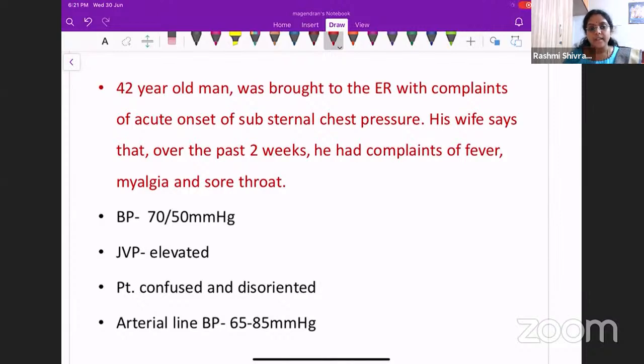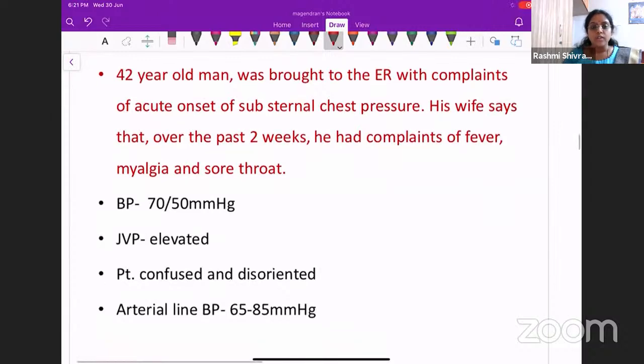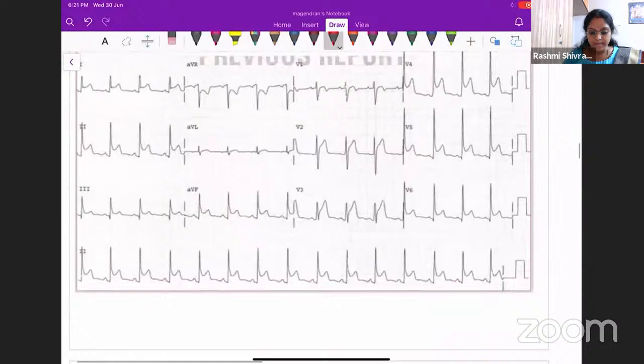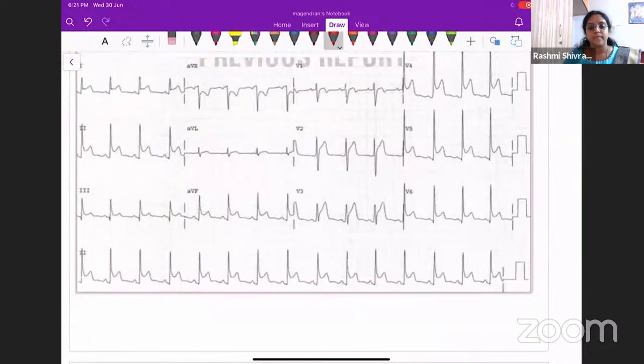So this is a young man who has come to you with complaints of acute substernal chest pressure, and he's also been having fever, myalgia, and sore throat. For this patient, you do an ECG immediately. So this is the ECG. What do you find when you see this ECG? What is the first thing that comes to your eyes?